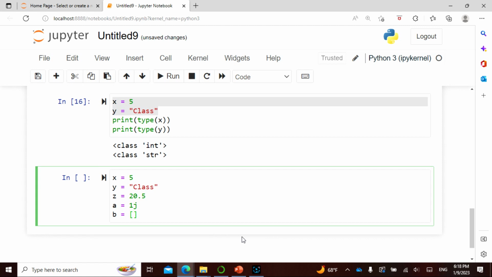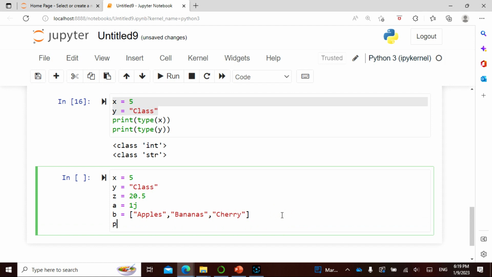This is square brackets: apples, bananas, cherry.